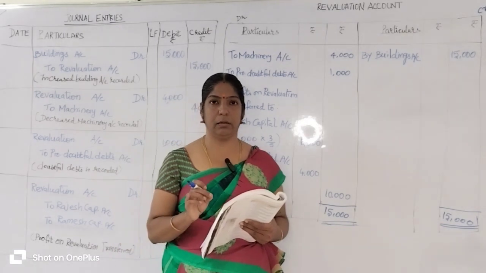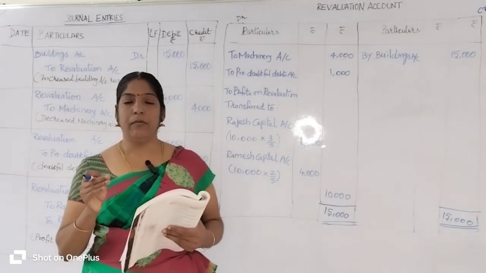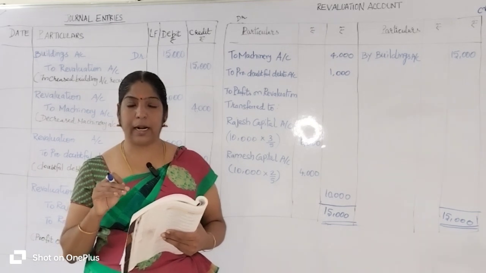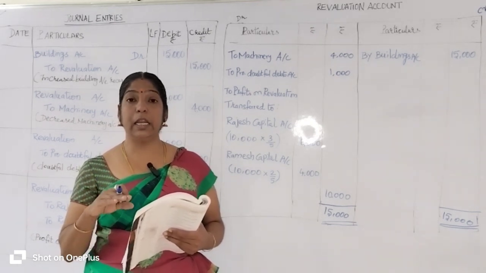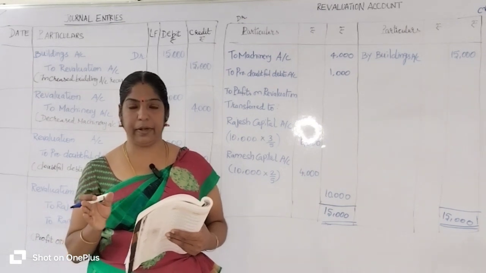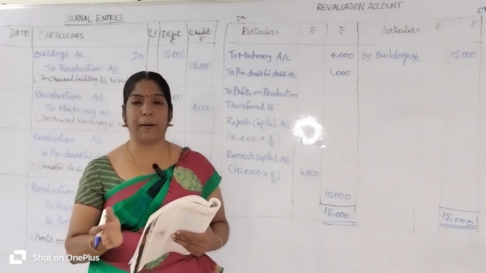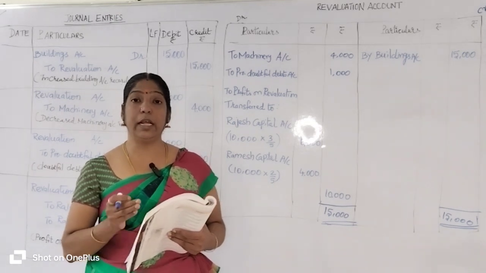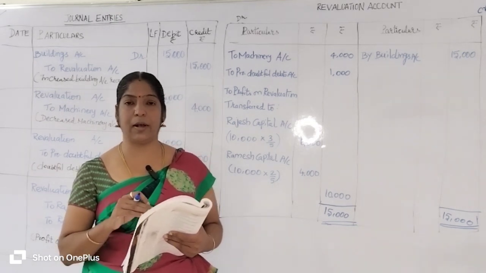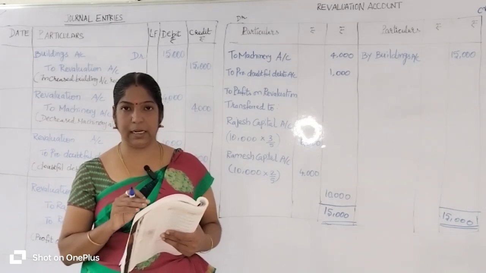At the time of admission of a new partner, your firm should revalue its assets and liabilities as per the current market value, which may differ from the books. So, determination of the current value of assets and liabilities is called revaluation of assets and liabilities.